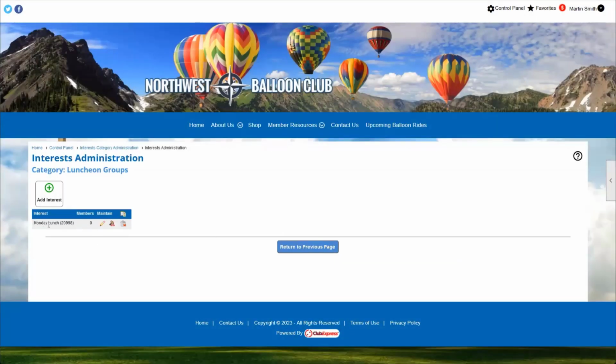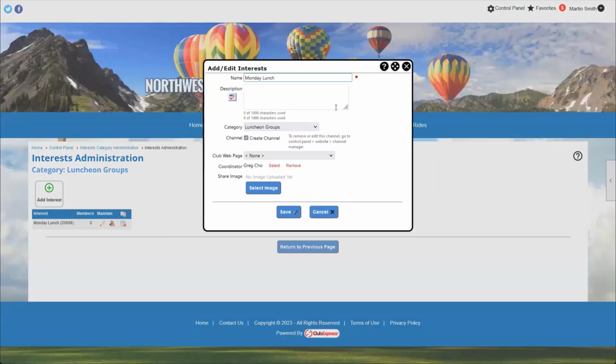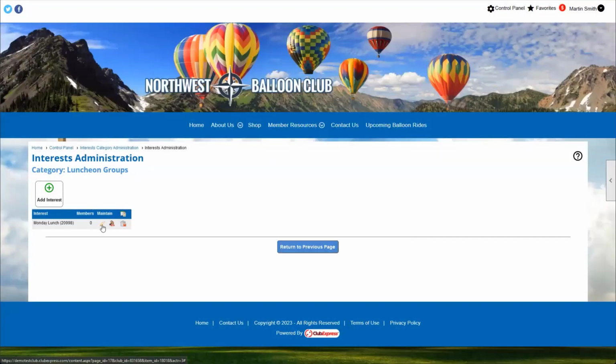So now we've got an interest within this group, and we could repeat that for Monday, Wednesday, Friday, Saturday, and Sunday to create multiple interests within this category, and members could be added either from here, or members could add themselves. Once we've got our interest added, there's a few things we can do from here. Just as before, we can edit to come back and make changes to these settings for this interest. So if we have a coordinator change, or we need to change the name, or the description, or the custom page that it links to, we can always come back here and click on this pencil and make changes to that.